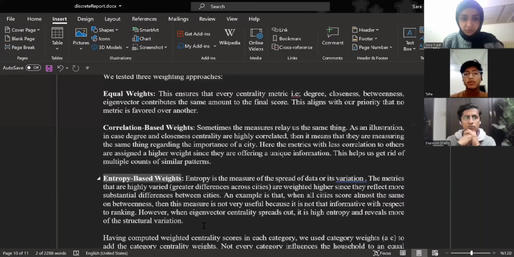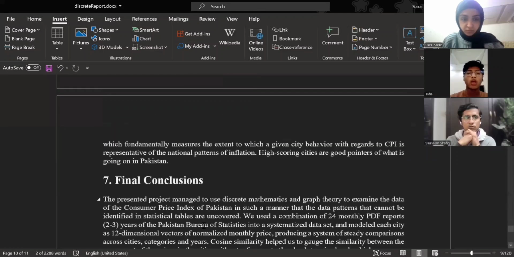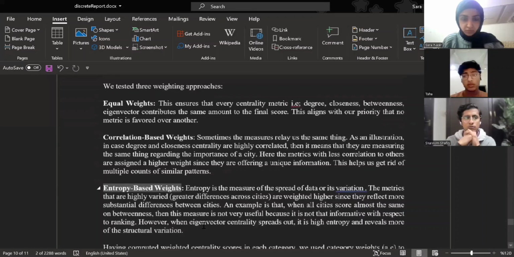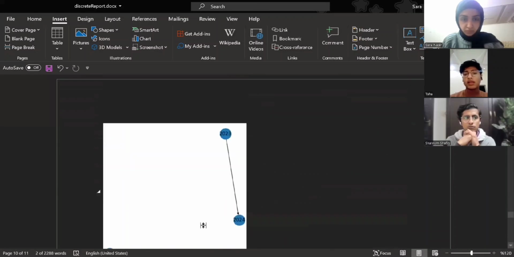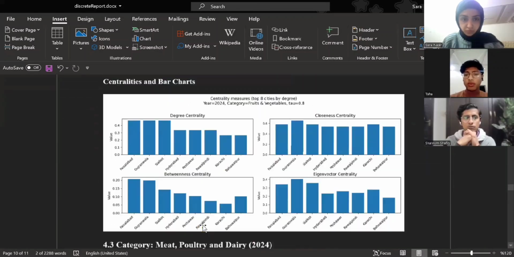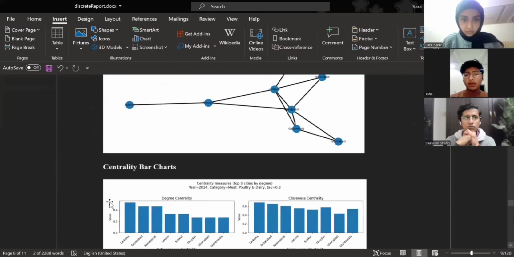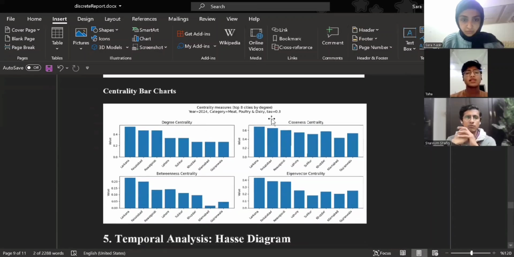Now let's talk about the interpretation of the overall influence score across food staples, fruits, vegetables, and different categories. As you know, Rawalpindi consistently ranks highly, showing strong alignment with the national inflation patterns. Faisalabad and Gujranwala rise in perishable goods sectors, and Larkana shows a strong influence in meat and dairy networks. This multi-layer analysis reveals that city influence is not universal. Each category paints a different picture, and weighted aggregation is essential for fairness.